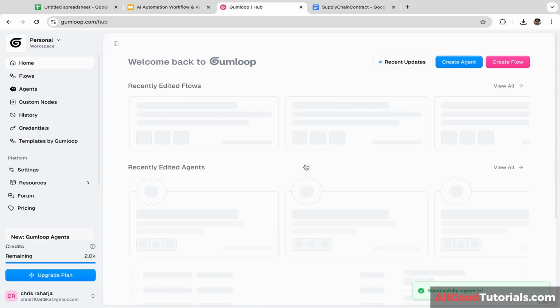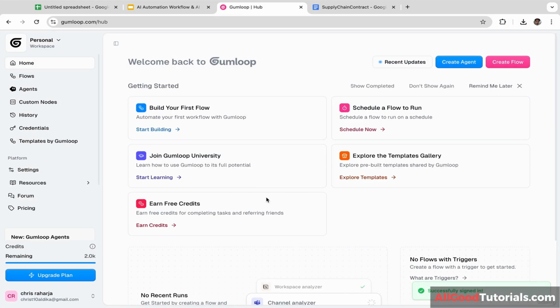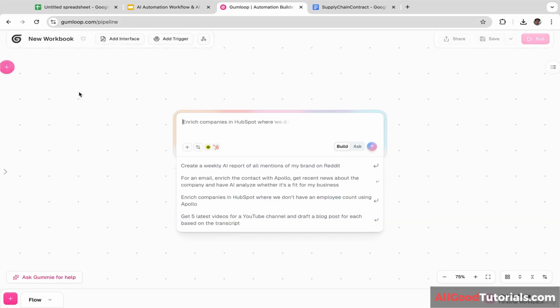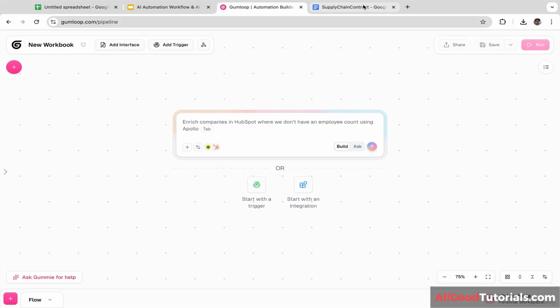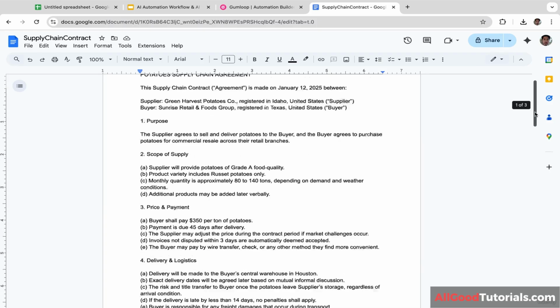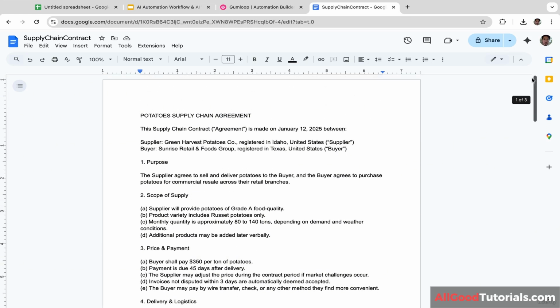As you guys can see, I have successfully logged in, and here is my dashboard. Okay, now let's click this, create flow, and you will be redirected to the editing page. In this example, I'm going to use this potato supply chain agreement contract. So I used ChatGPT to generate a random contract, and we're going to download this as PDF.